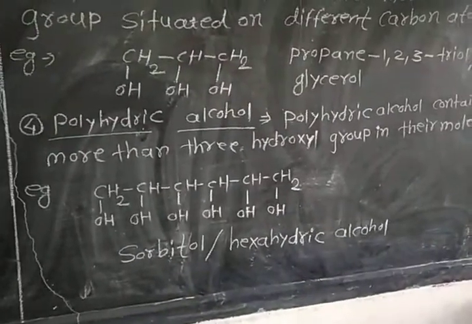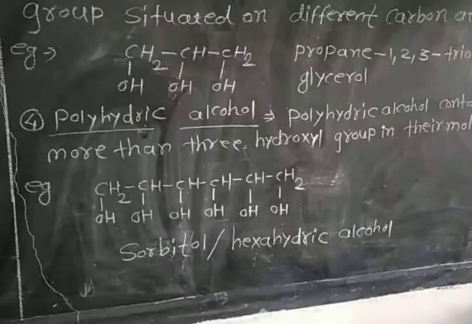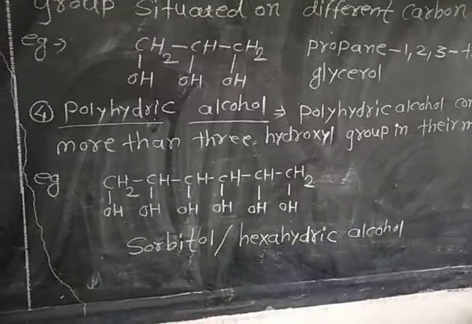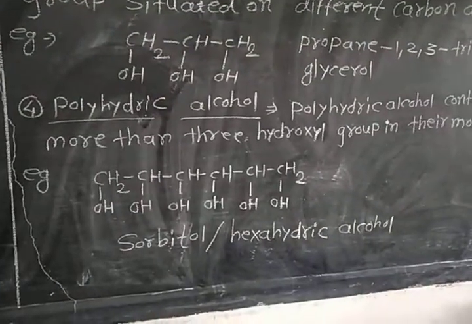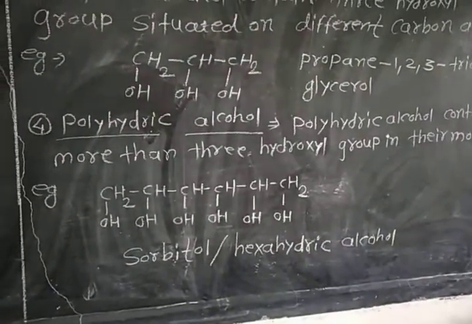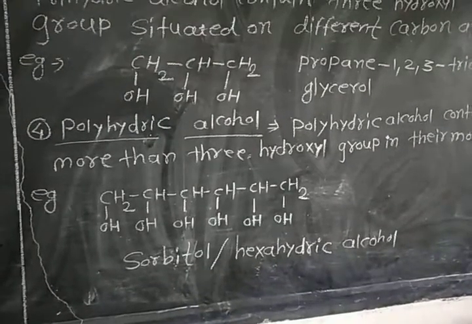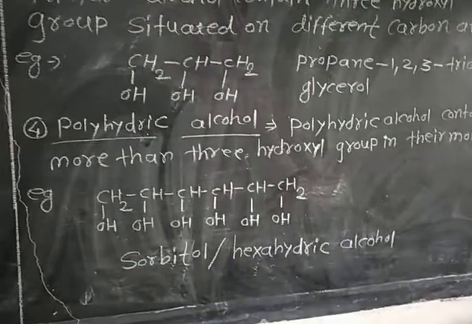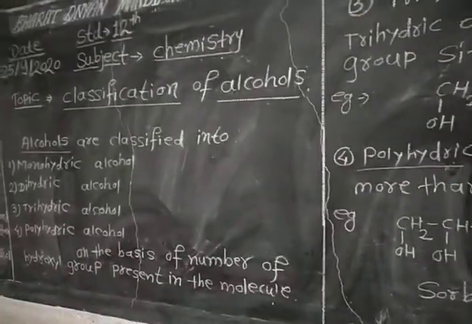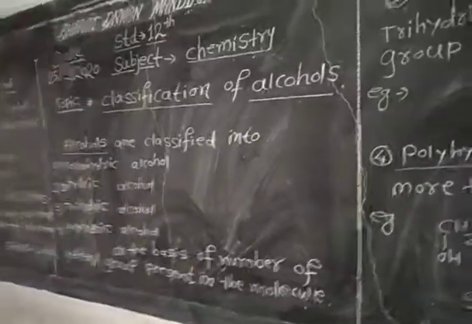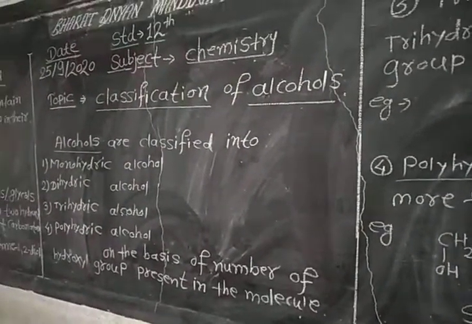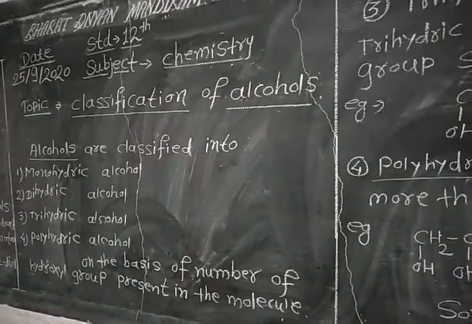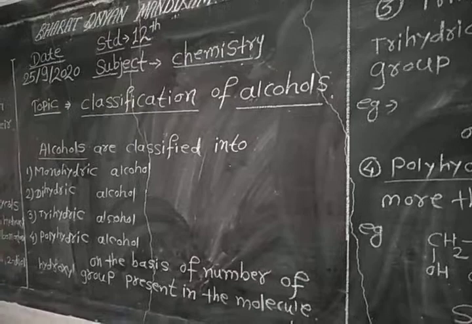The example is given. The example contains 6 carbon atoms and 6 hydroxyl groups, so it is hexahydric alcohol, an example of polyhydric alcohol, and its common name is sorbitol. So today we learned about the classification of alcohols on the basis of the number of hydroxyl groups present in the molecule, and alcohols are classified into monohydric, dihydric, trihydric and polyhydric alcohol.